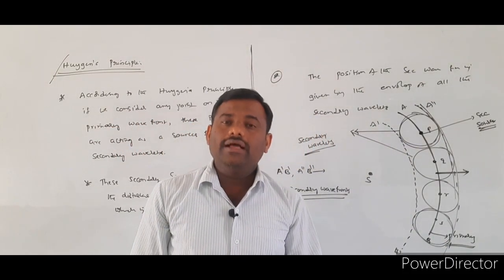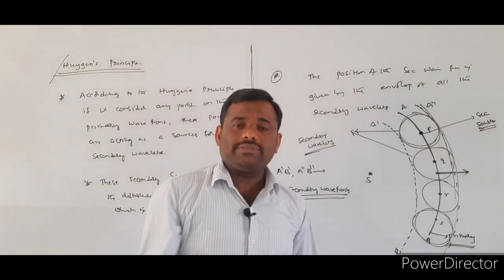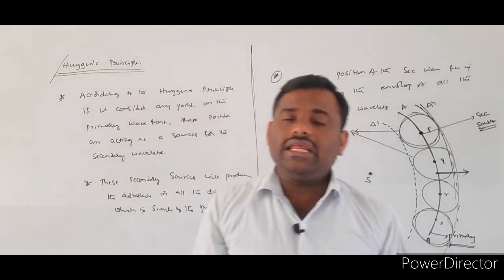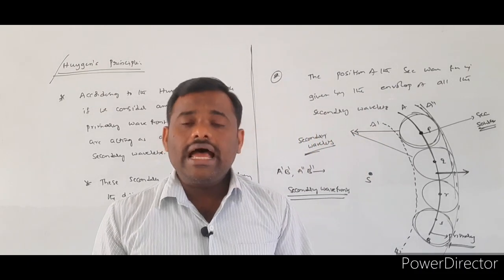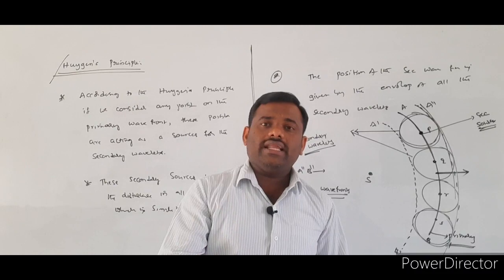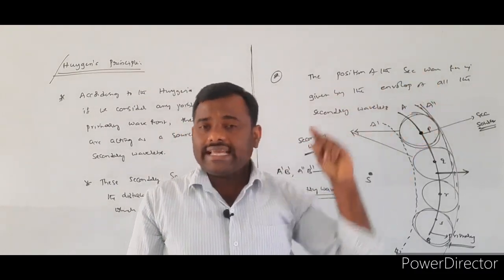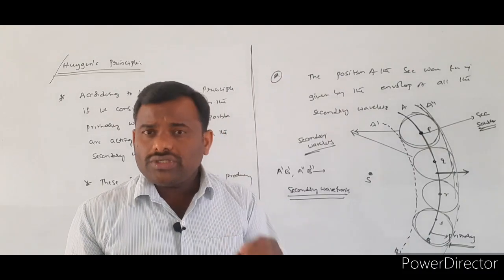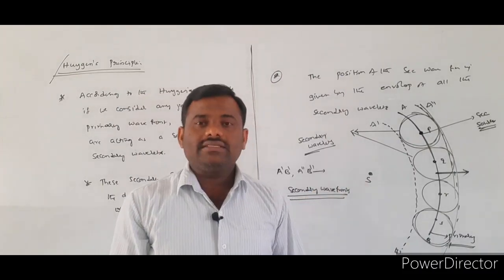That is called the Huygens principle. So once again, see here, according to the Huygens principle, what is the first point? If you consider any one of the points on the primary wavefront, they will be acting as secondary sources and they will be producing the secondary wavelets. Next, the envelope made by all the secondary wavelets will give the position of the secondary wavefront. So this is about the Huygens principle.